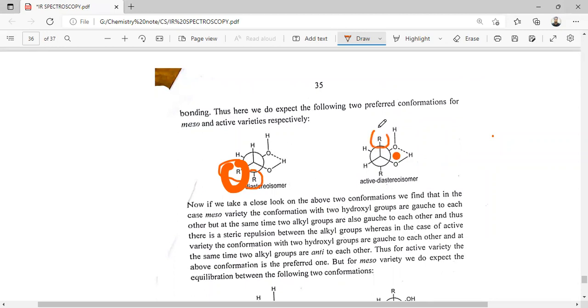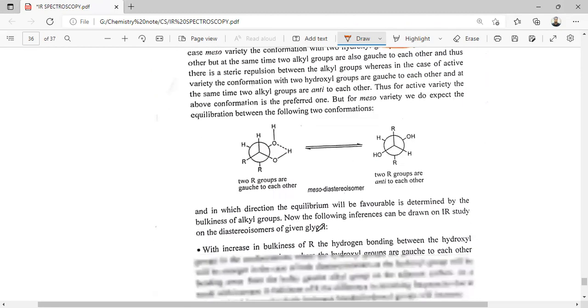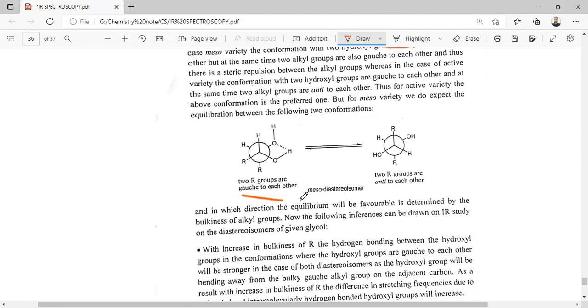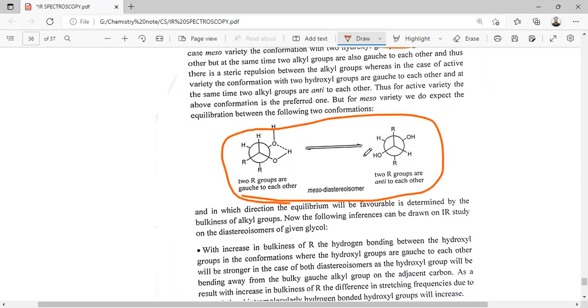In the active form, the two R groups are in the anti conformer, so this orientation is favored. So the meso diastereomer has these two structures, and the steric bulk of R will determine the equilibrium of these two conformers.